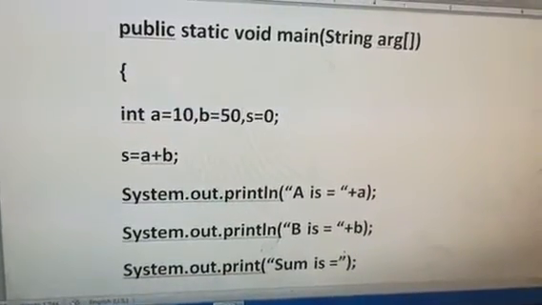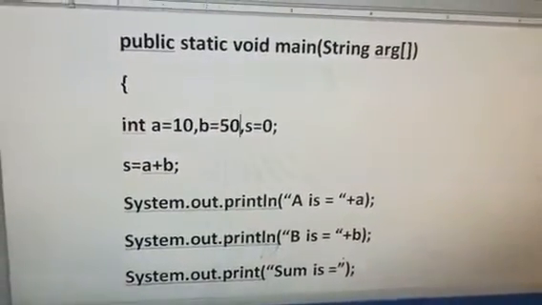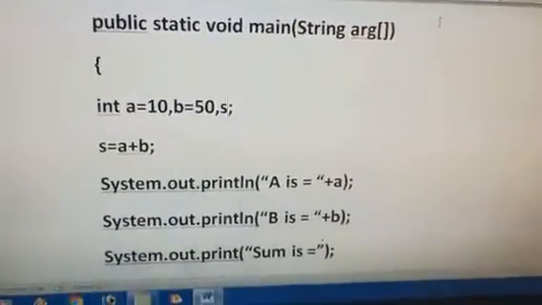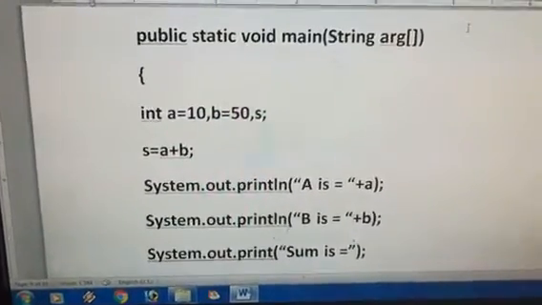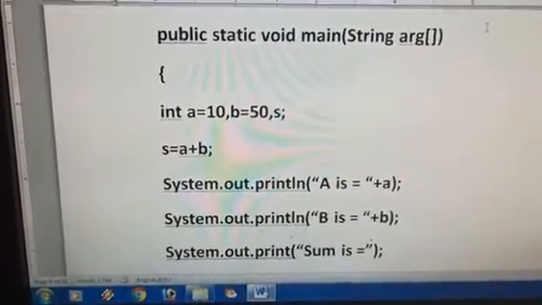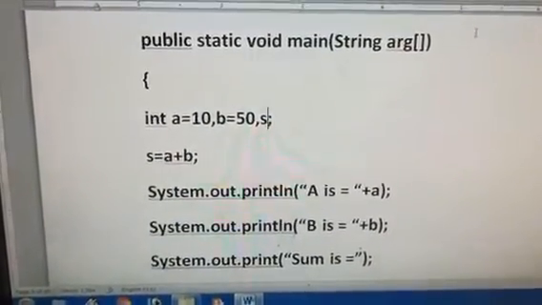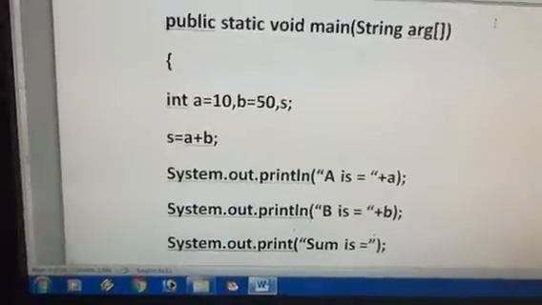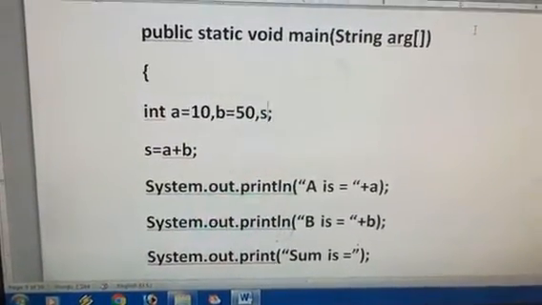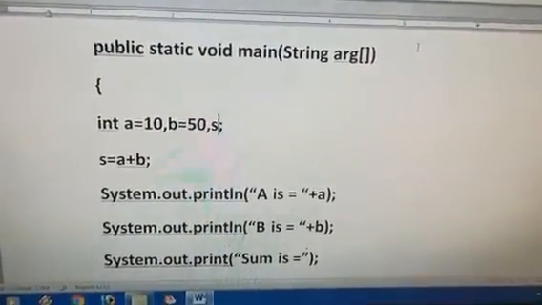So these things you can declare on a separate line also. Now the third variable I have declared, s equals 0. Why s equals 0? Instead of s equals 0, you can skip this part. That is always optional, but it is better to use equals 0. Why? Because the default value of a whole number, the integer, is always 0. So we assume sometimes while operating this type of problem, it takes a garbage value. So it is better to use the assignment, or you can say the default value. So in the next statement we are doing s equals a plus b. So actually we are storing the sum in the variable s.